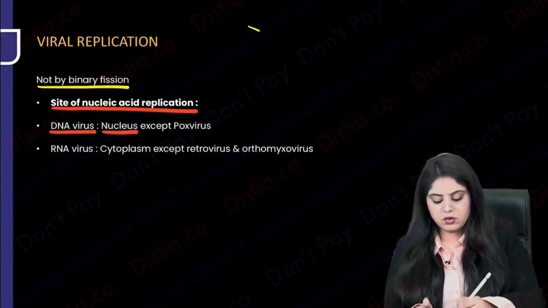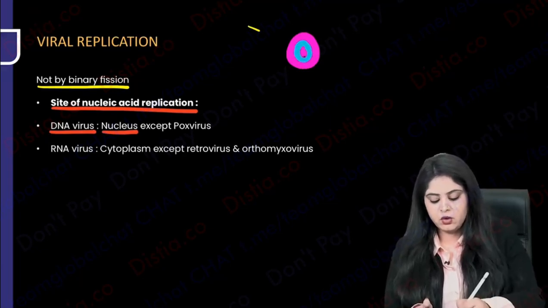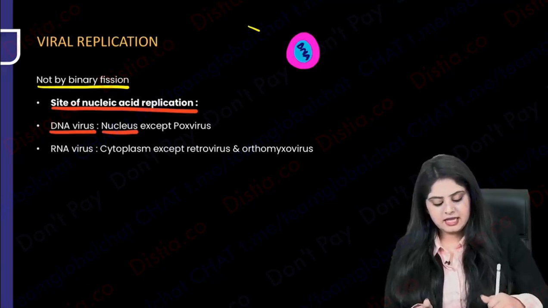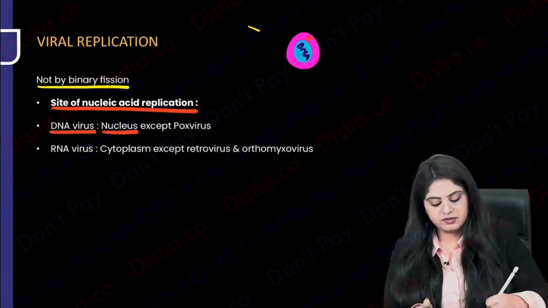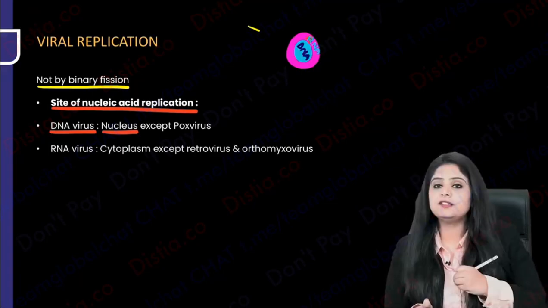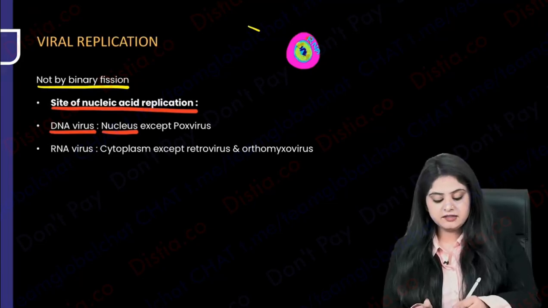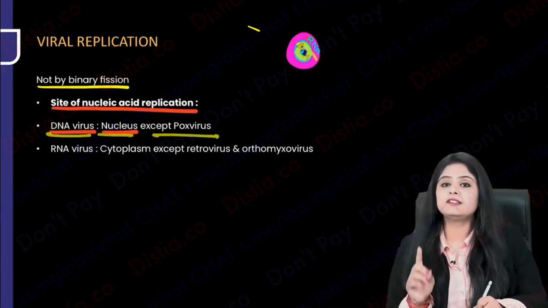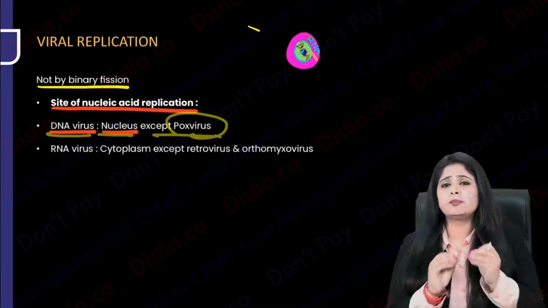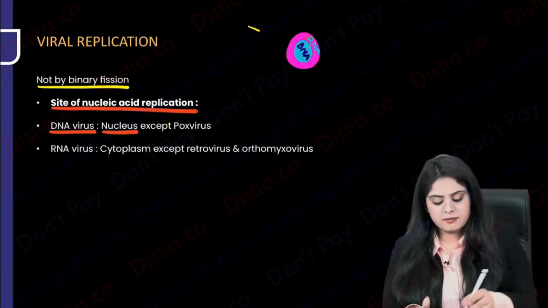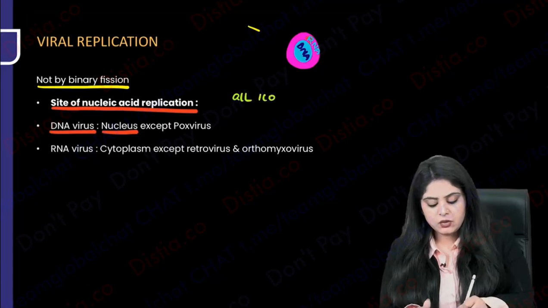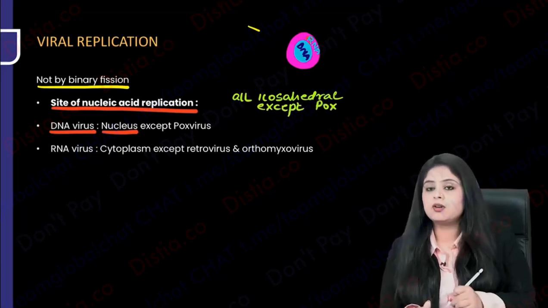basic knowledge and if I draw a cell, any one cell for example, and that cell has a nucleus, we all know that the DNA is going to be present in the nucleus and the RNA is going to be in the cytoplasm, isn't it? The RNA is going to be in the cytoplasm. So DNA viruses will always replicate in the nucleus except pox. You are seeing, ma'am, in pox everything is complex. If you remember, all of them had icosahedral symmetry, all the DNA viruses, except pox.